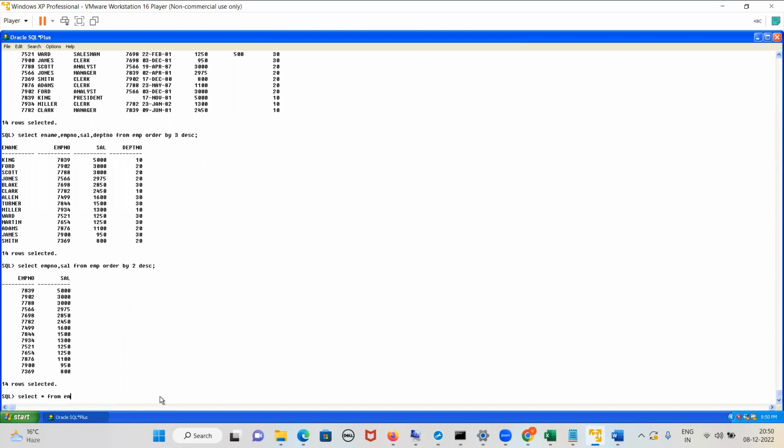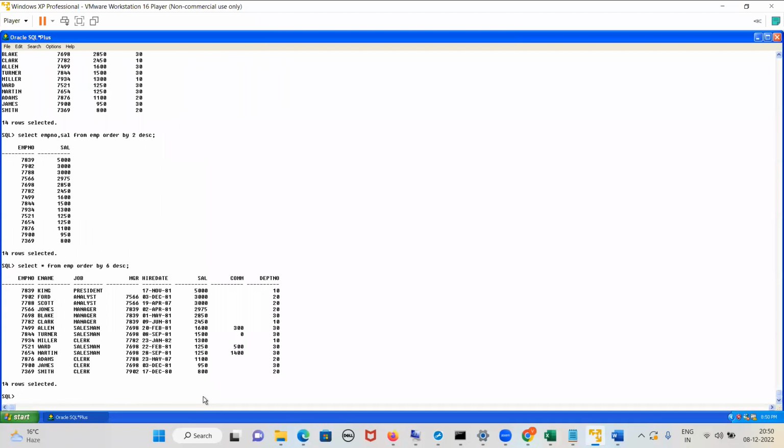Select star from EMP order by, now what is the salary column? 1, 2, 3, 4, 5, 6. Where is the salary? It is number 6, sir. Order by 6 DESC. Yes or no, guys? Descending order. Very clear.